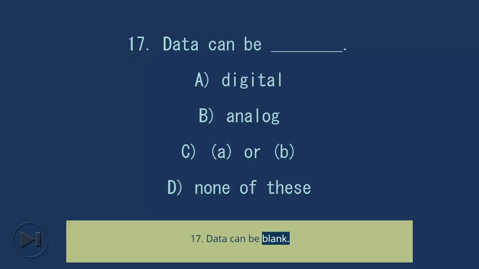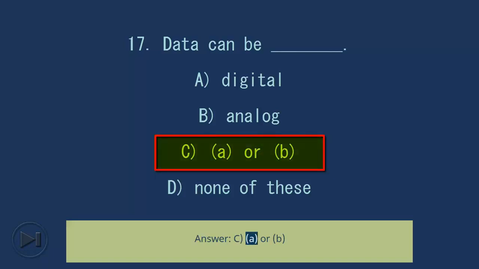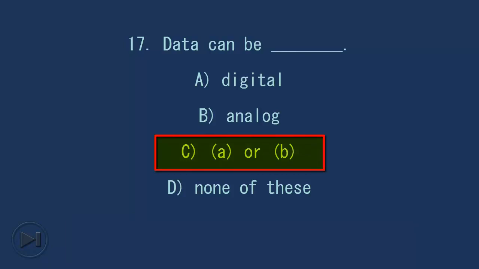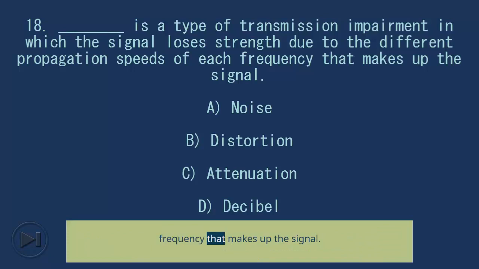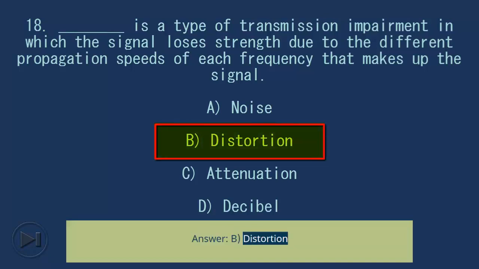17. Data can be blank. A. Digital. B. Analog. C. A or B. D. None of these. Answer, C. A or B. 18. Blank is a type of transmission impairment in which the signal loses strength due to the different propagation speeds of each frequency that makes up the signal. A. Noise. B. Distortion. C. Attenuation. D. Decibel. Answer, B. Distortion.